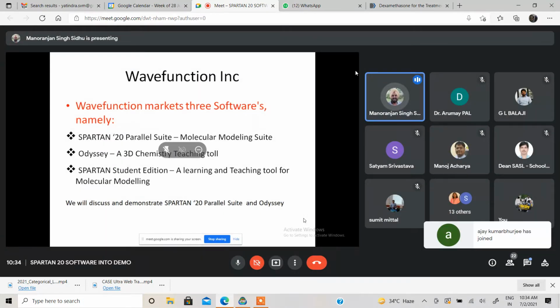To teach those concepts now, this 3D chemistry teaching tool brings much more flexibility than just using wooden models to show to the students. So it is that much easier. And then we have the Spartan Student Edition, which is a truncated version of the main suite, the Spartan 20 suite. Students who are being initiated into quantum chemistry might get lost if given a tool like Spartan immediately to understand the concepts of quantum chemistry, so the Spartan Student Edition is a very good tool for teachers to have.